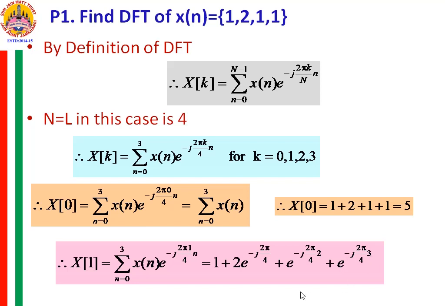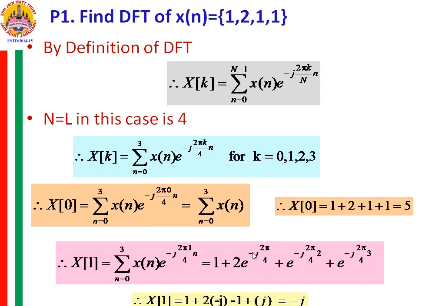So substitute the values of e raised to minus pi by 2, e raised to minus pi and e raised to minus 3 pi by 2. I hope that you know how to find the values of e raised to pi by 2, e raised to minus pi or e raised to minus 3 pi by 2.